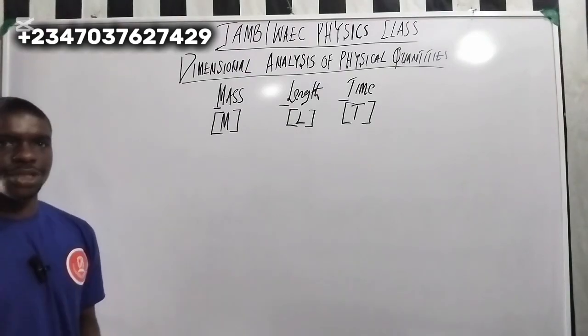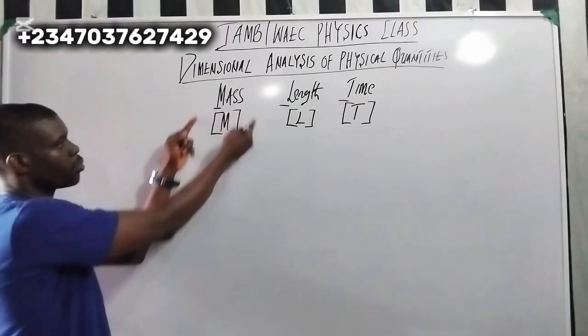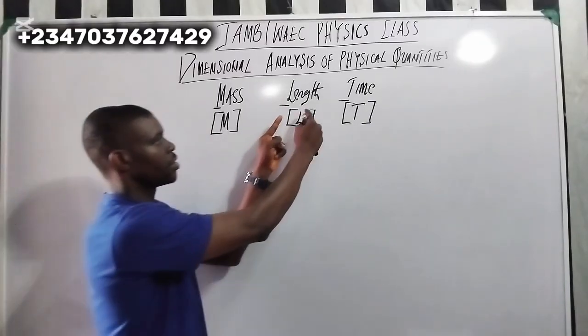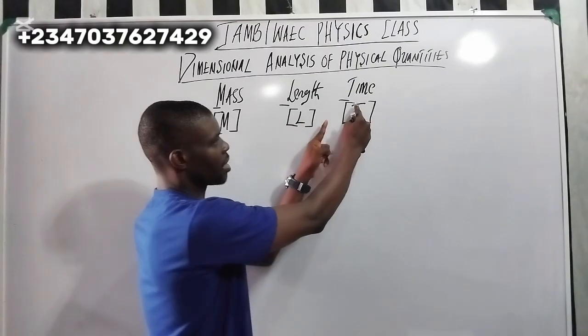If you shout now, what is the dimension for mass? Capital letter M in square brackets; length, capital letter L in square brackets; time, capital letter T in square brackets.